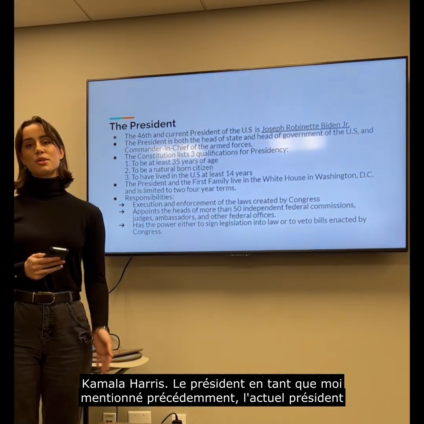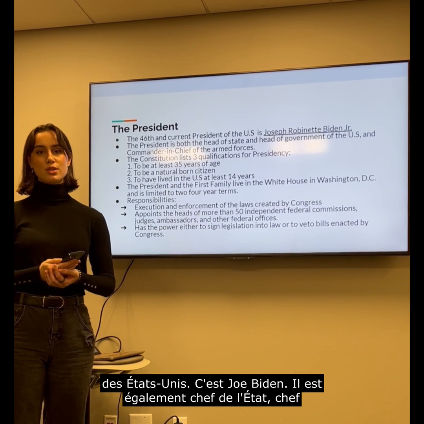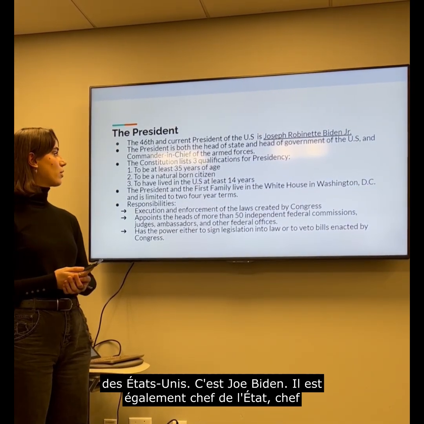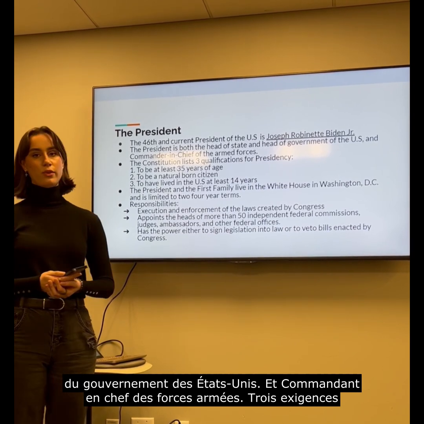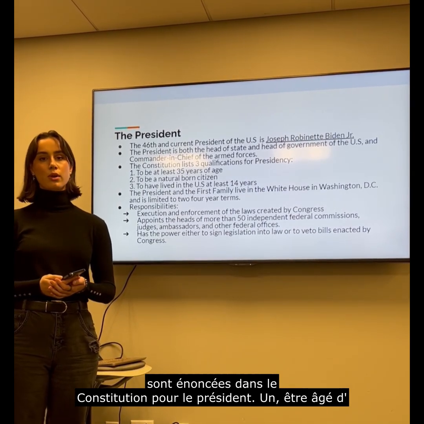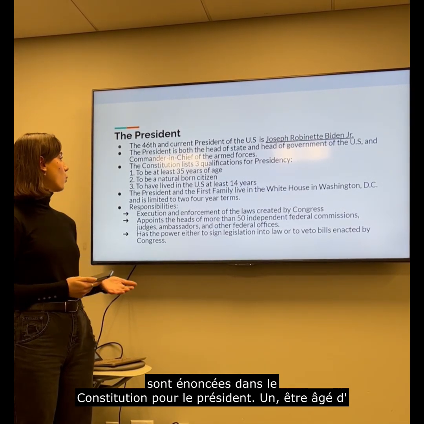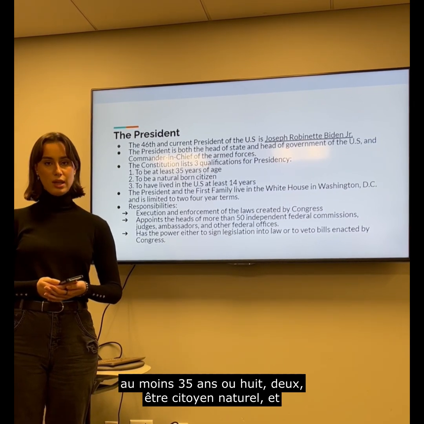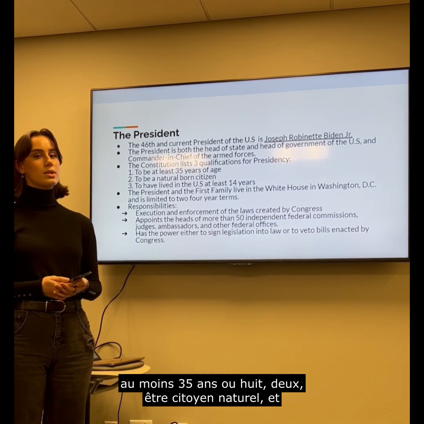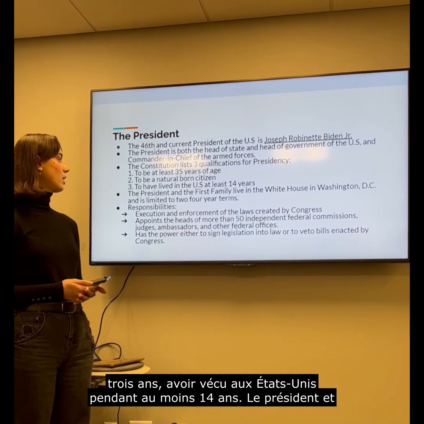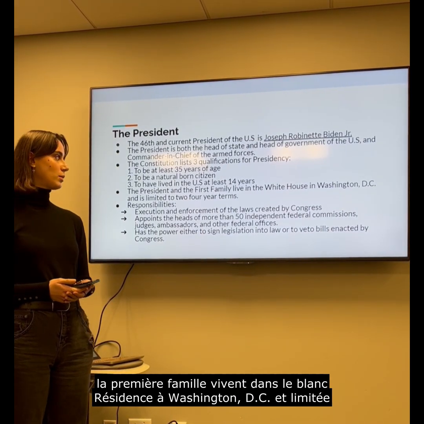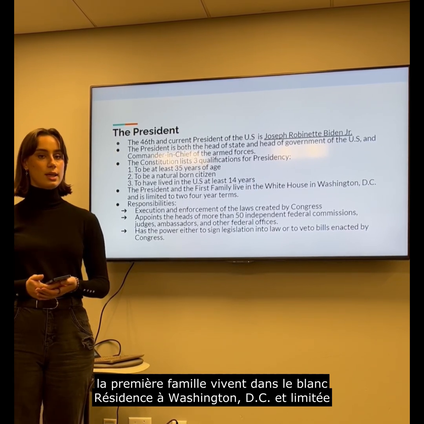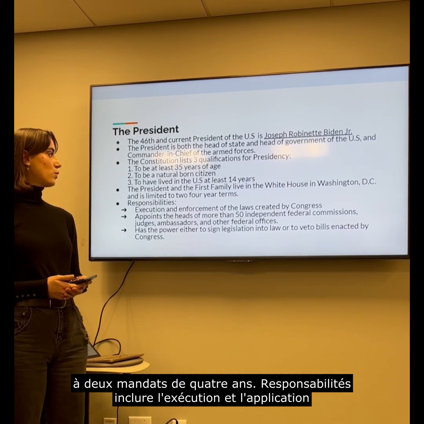The president, as I mentioned before, is Joe Biden. He's also the head of state, head of government of the US, and Commander-in-Chief of the Armed Forces. There are 3 requirements from the Constitution for the president. 1, to be at least 35 years of age. 2, to be a natural-born citizen. And 3, to have lived in the US at least 14 years. The president and the first family live in the White House in Washington, D.C., and the president is limited to 2 4-year terms.